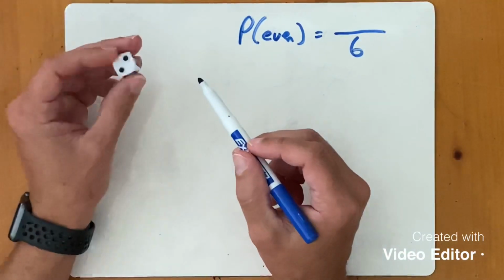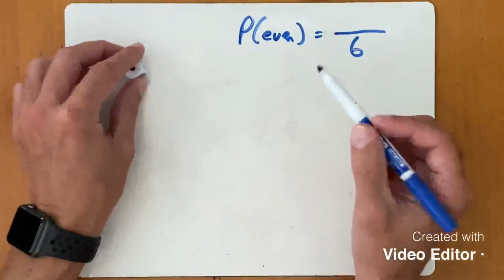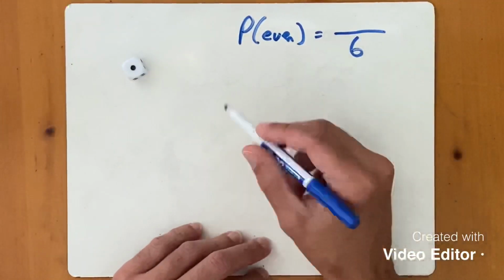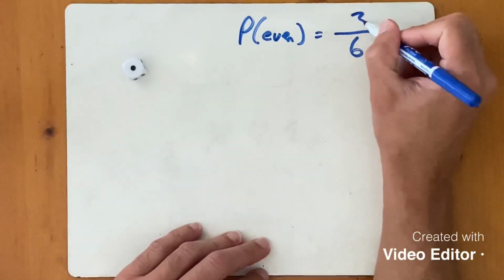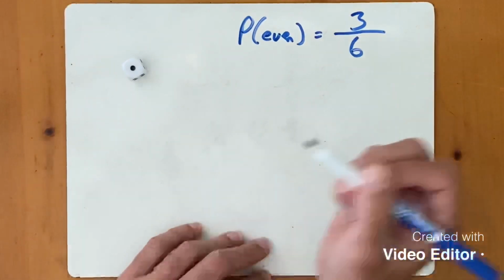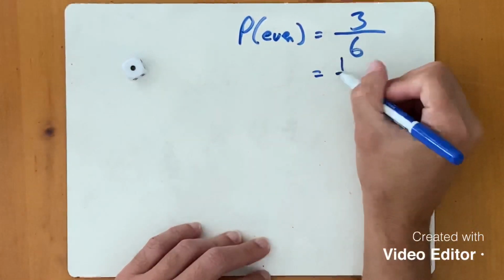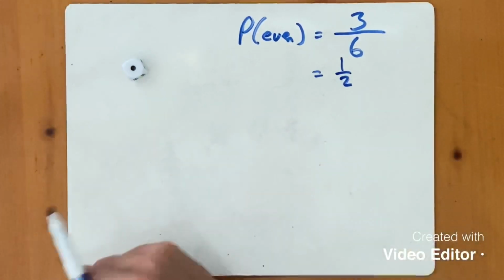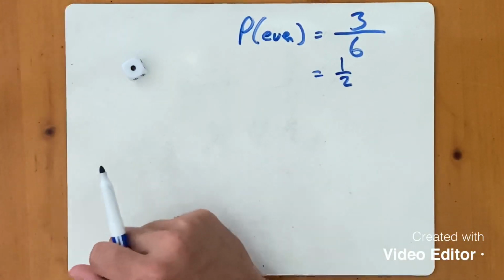We can roll a 2, a 4, or a 6. Those are all even numbers, so there's 3 possible ways that can happen. My favorable outcomes would be 3. So 3 over 6 simplifies to 1/2.